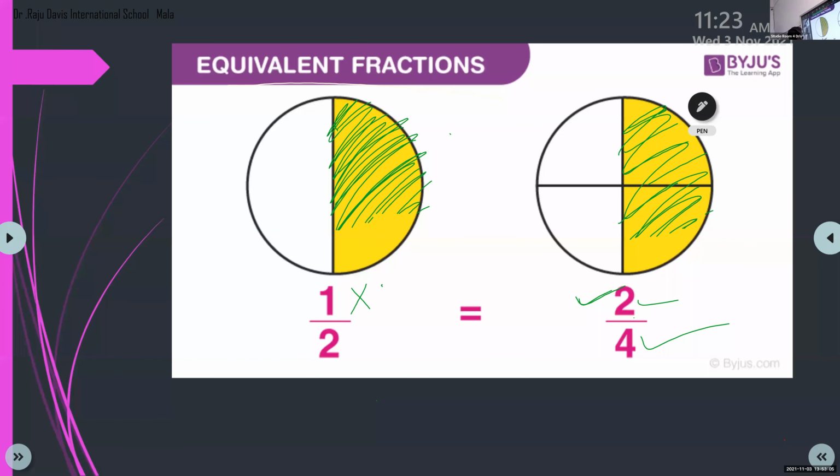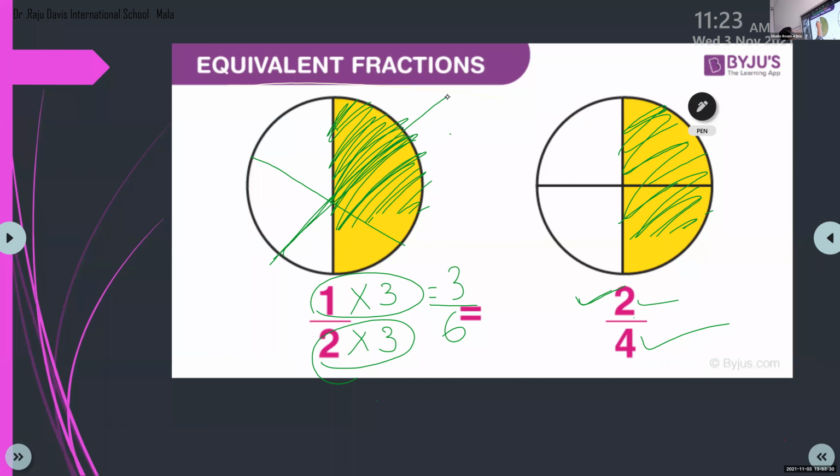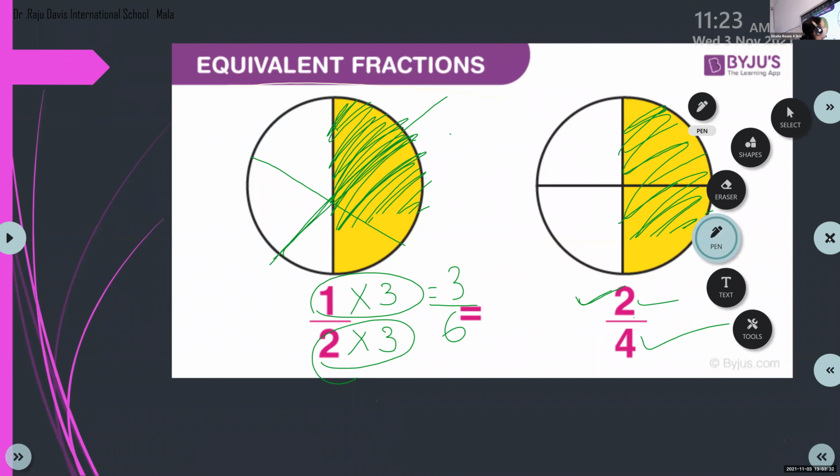For example, if I multiply the numerator by 3, I will get another equivalent fraction. 1 into 3 is 3. 3 twos are 6. So if you are making it like this, again 6 parts, and you are going to shade. Let me use another color here.